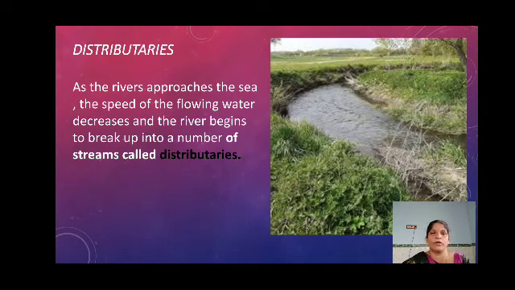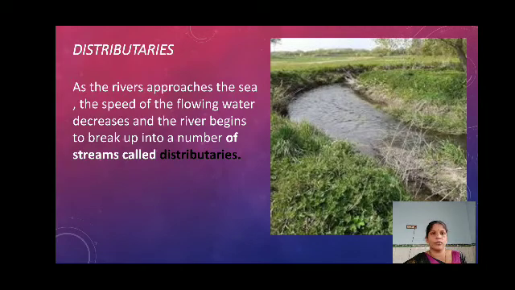Then next, distributaries. Okay. Yes, distributaries. We have heard the word distribute so many times. In school also the teacher says distribute the homework notes, distribute the CW, like that. What is meant by distribute? That means give to others. Distribute what you have to others. Here, the main river has the distributaries. That means the main river distributes its water to small rivers, or streams. Okay, here they have given streams.